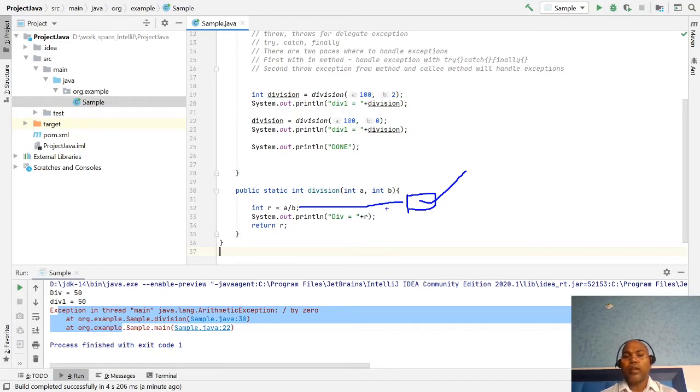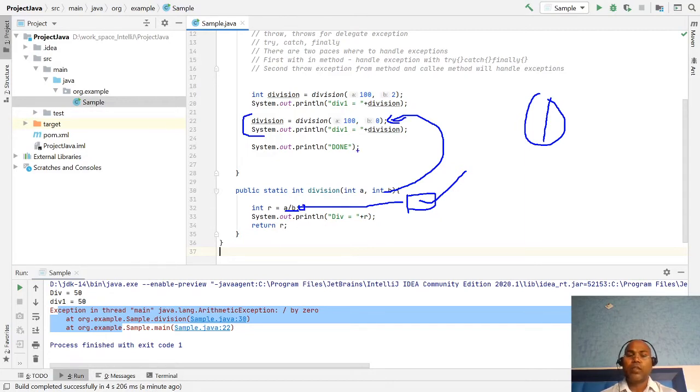We can inform the caller method that we have a problem here, and you have to handle the exception. The first option is to propagate the particular error to the caller method.